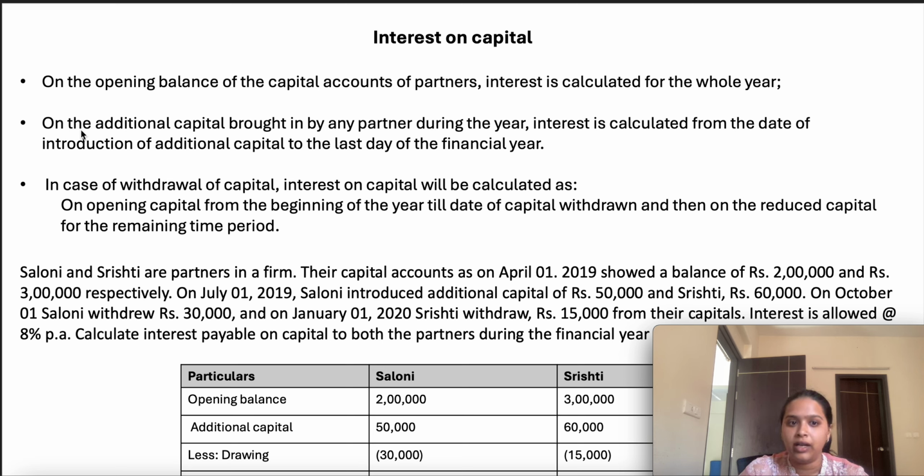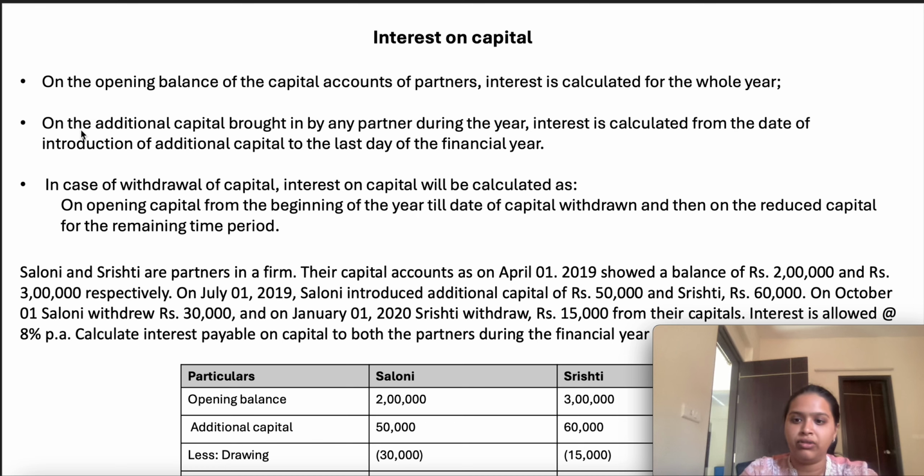Third point is, if there is any withdrawal out of the capital contribution, then how does it impact? On the opening capital you compute the interest from the beginning till the date of the withdrawal, and on the reduced balance, like if the opening balance is 10,000 and you have withdrawn 5,000, so the net balance is 5,000, you compute the interest for the remaining period.